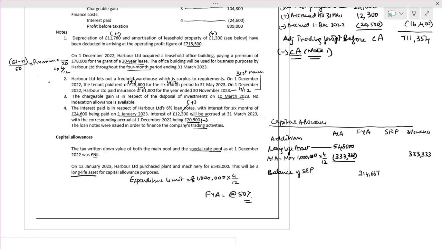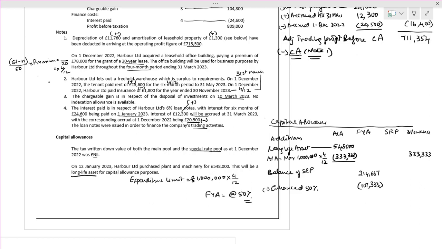The enhanced percentage is 50% only. 50% of 214,667 comes to 107,333.